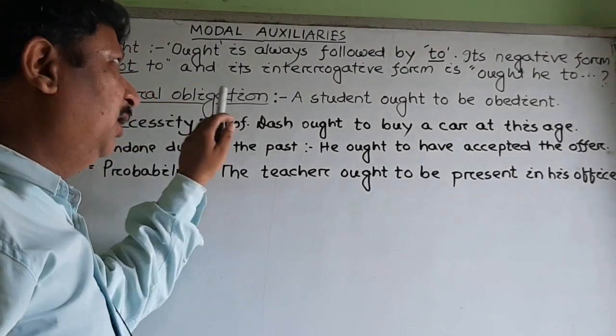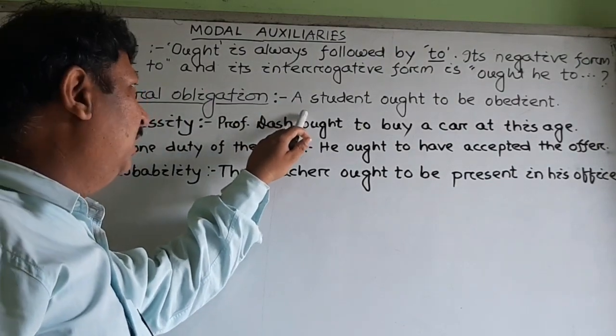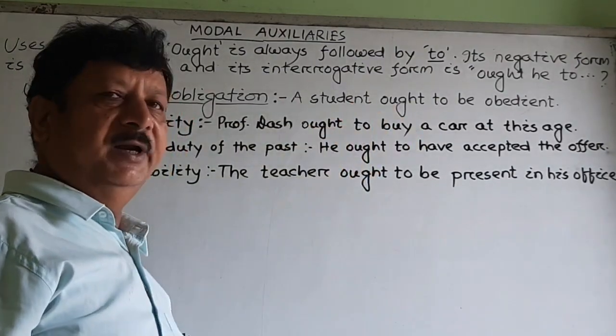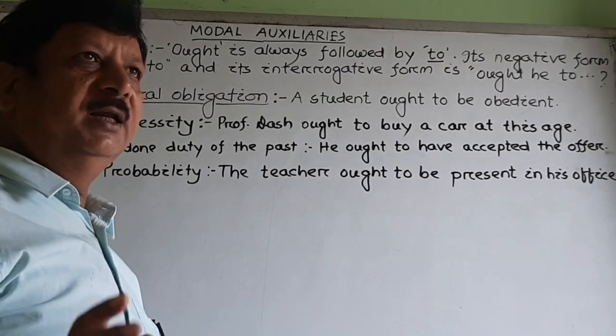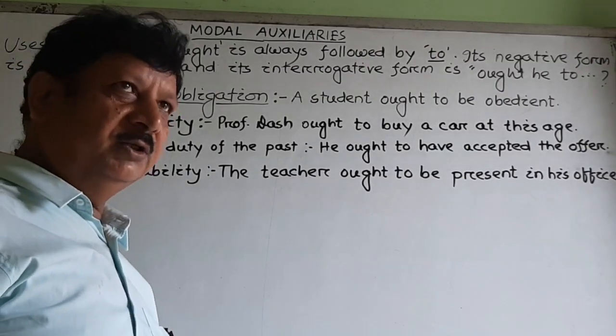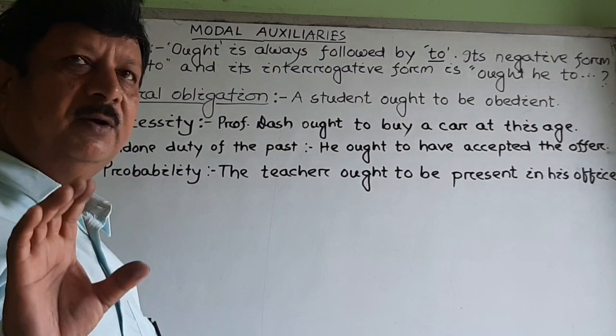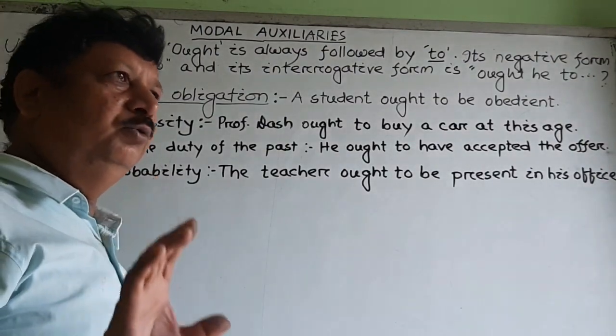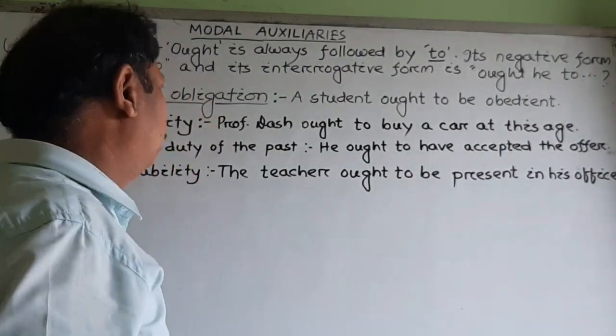First of all, let us see an example that has been added here. A student ought to be obedient. Morally, a student should have the morality that he must be obedient. It is the usual characteristic of a student.